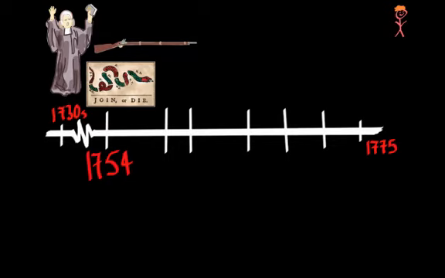In 1754, the French and Indian War also began, and this was ultimately a battle between the French and the British over territory that led to the taxation of colonists later on.